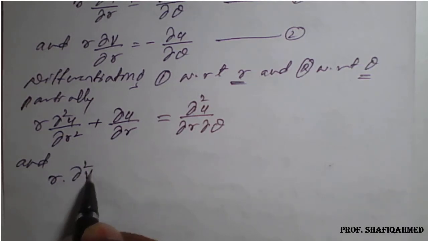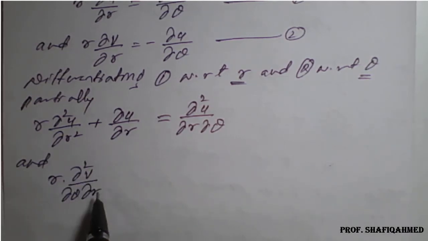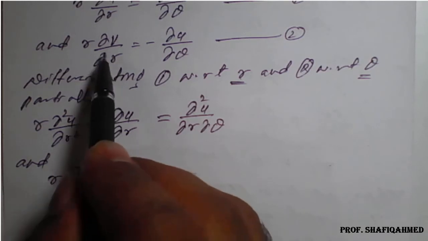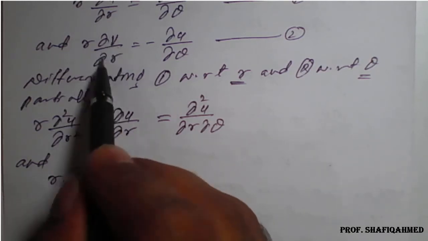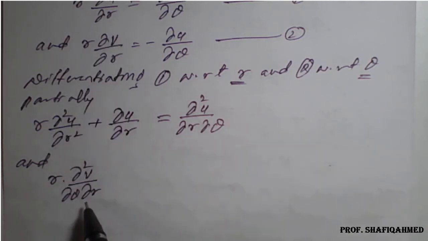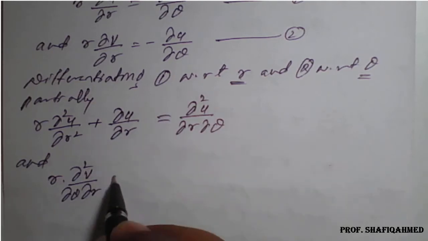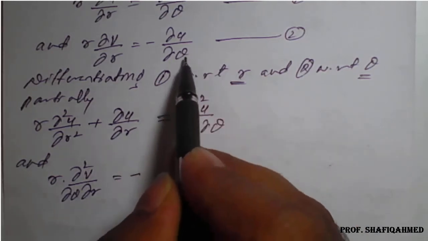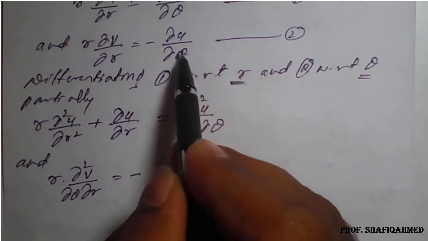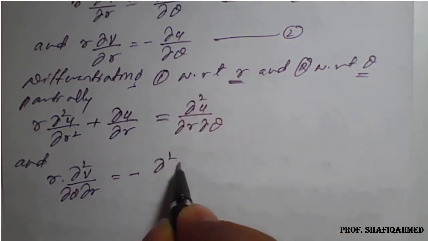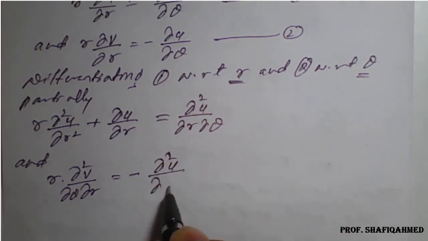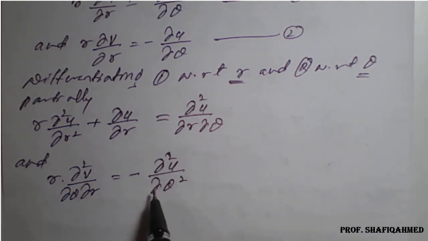So it will become r times dou square v upon dou theta into dou r, equal to minus, the right hand side with respect to theta becomes dou square u upon dou theta square. Using these two results we can go for a simplification.